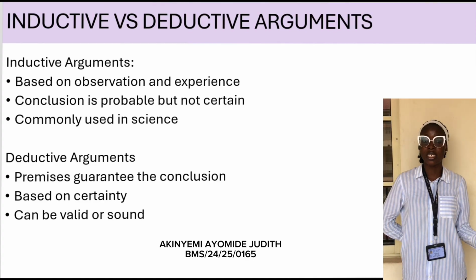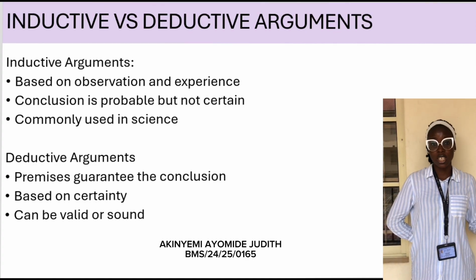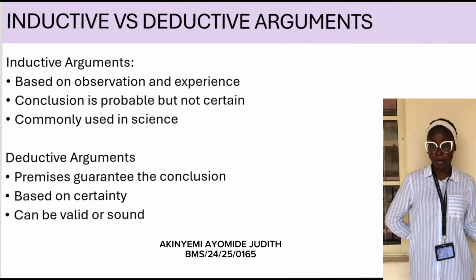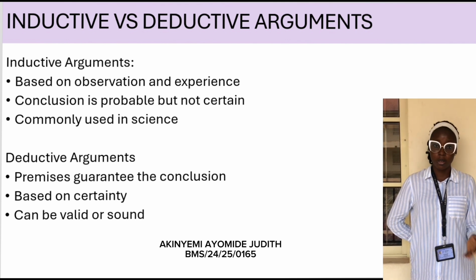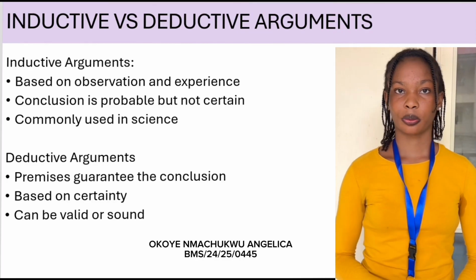They are classified as valid or invalid, sound or unsound. Simply put, inductive is based on probability and deductive is based on certainty. My name is Okoye Angelica. We're talking about deductive arguments.